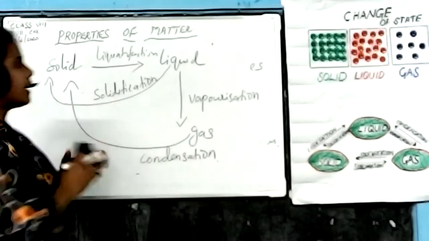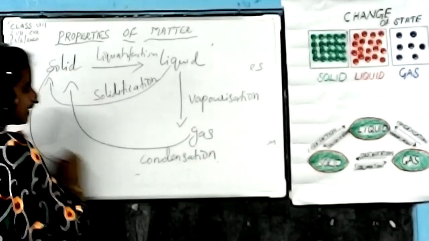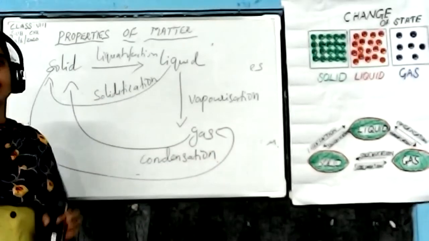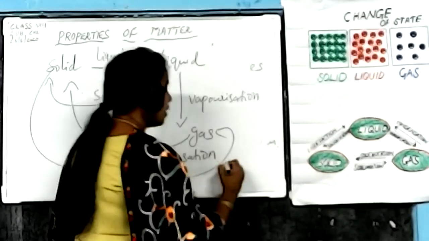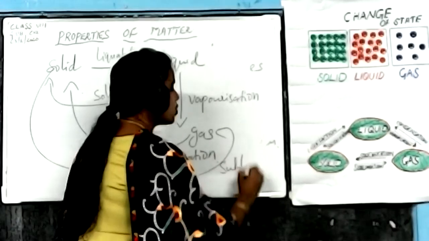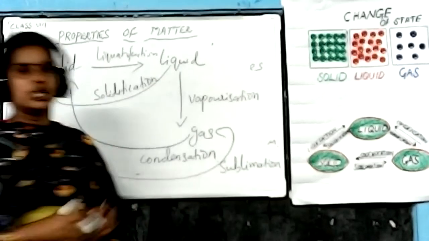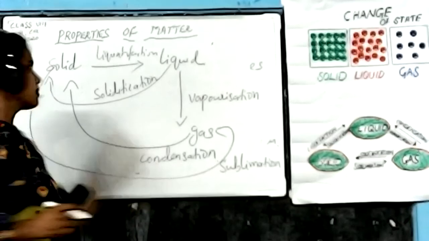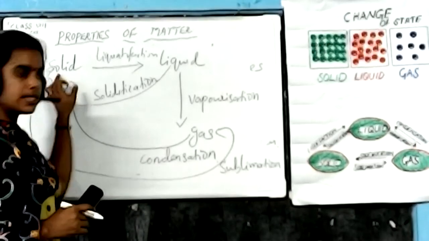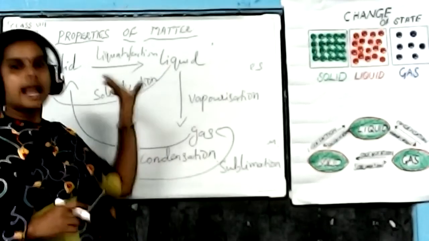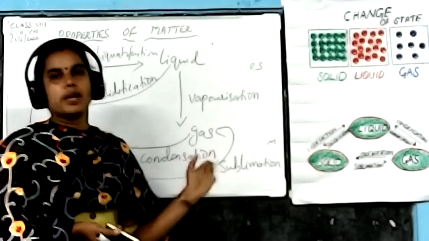Okay. So one more important process: a solid is directly converted into gas form. That process is known as sublimation. So sublimation is a 1 mark question. They will ask what is meant by sublimation. Sublimation is the process when a solid is directly converted into gas without changing into liquid. That process is known as the sublimation process.